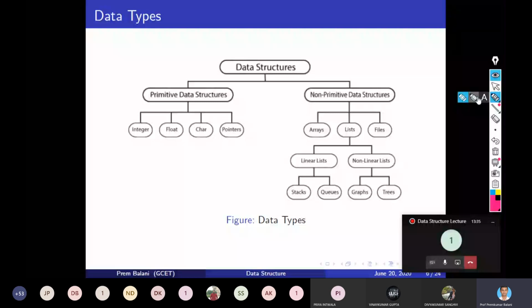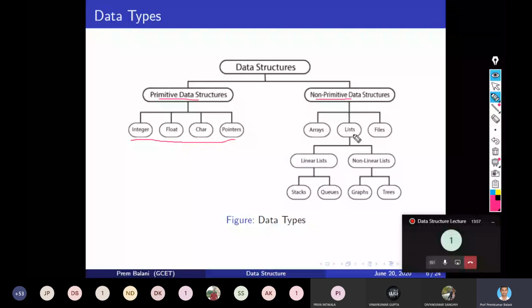In primitive we have four basic data types: integer, float, character, and pointers. While in non-primitive data structure we have array, list, and files. Again in list we have linear list and non-linear list, and linear list has the stack and queue, while non-linear list has a graph and tree.